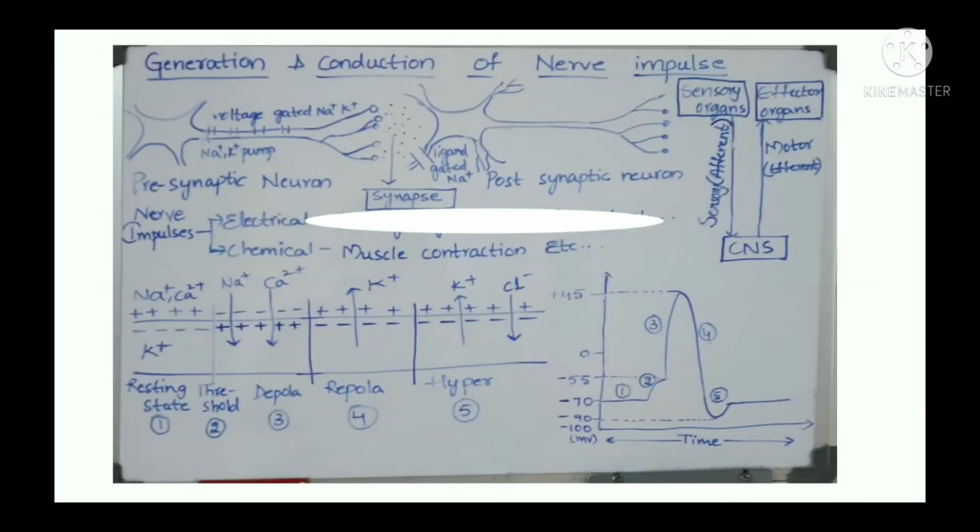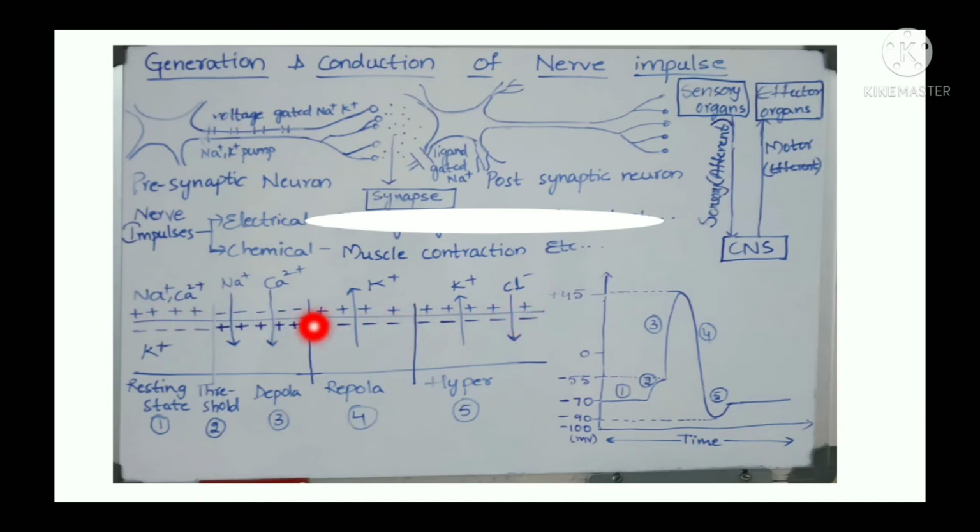Threshold stimulus means any stimulus which can generate a potential of minus 55 millivolts, and only then does the impulse start. If the stimulus is less than minus 55 millivolts, there is no conduction of impulse. So the stimulus should reach minus 55 millivolts. I think you have understood. So at first, here I have drawn a tube-like structure. This is nothing but the axon.